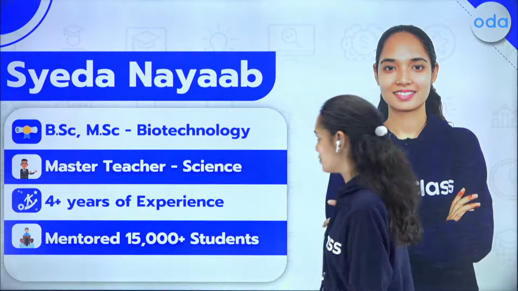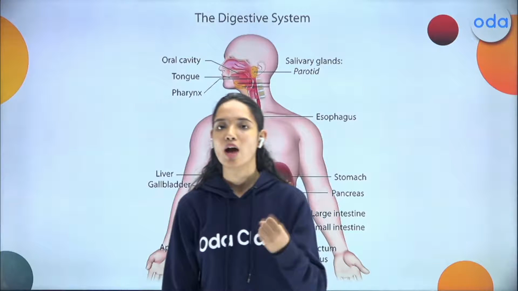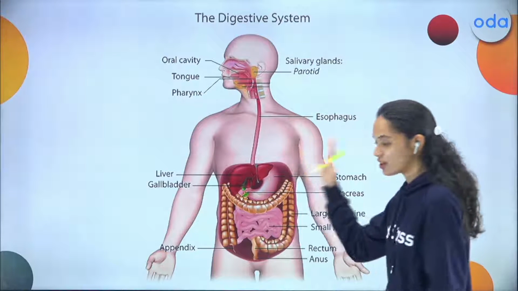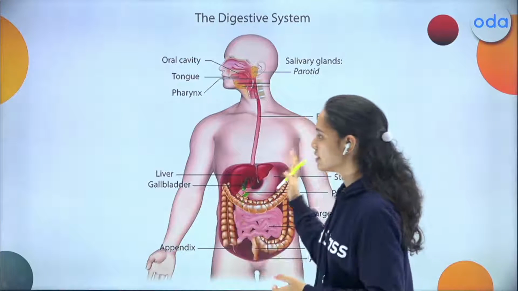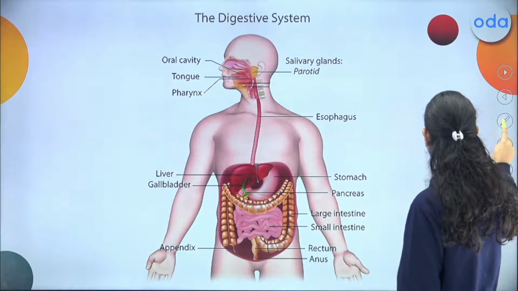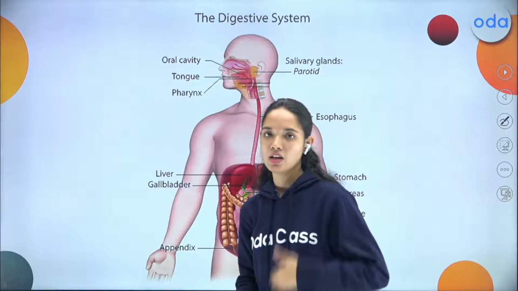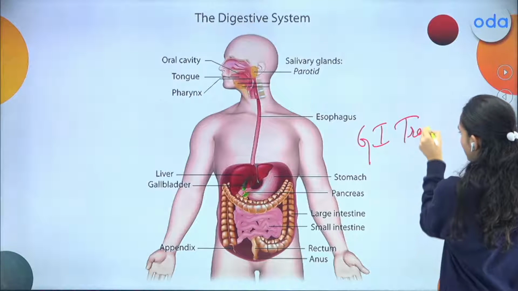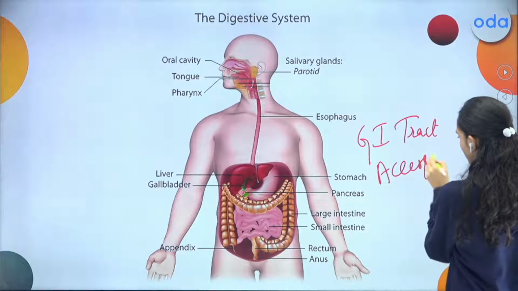So, in today's session, we will be learning about how digestion happens in the human body. But before that, let us recall the different parts of the digestive system. If you have watched my previous session, I've taken a session on the digestive system as well, right? So what did I teach you in that session? We can divide the digestive system into two parts. First is the GI tract, where digestion actually happens, and second is the accessory organs.